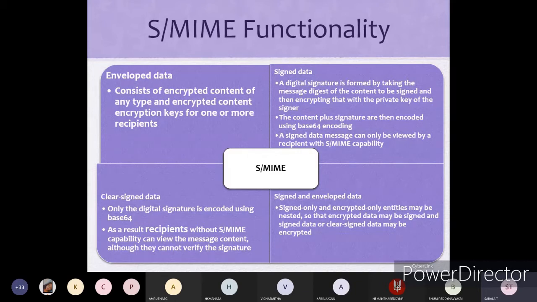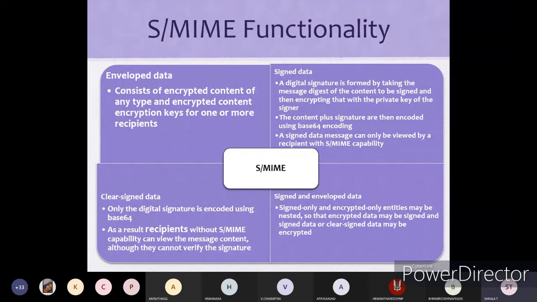Means whoever is sending becomes the signer, and his private key has to be used for encrypting the signature. The content plus signature, whatever content you are sending through the mail, that should be added with the signature, and then you are going to encode it using base 64 encoding format. The signed data message can only be viewed by a recipient with S/MIME capability, secure multipurpose internet mail extensions.